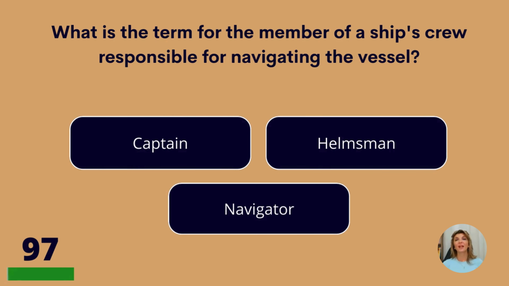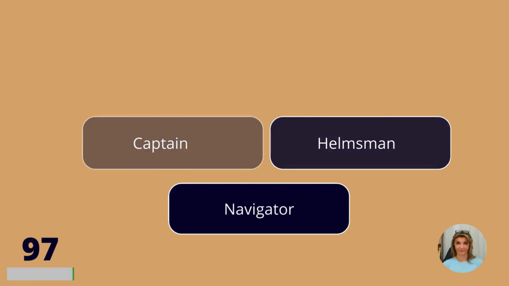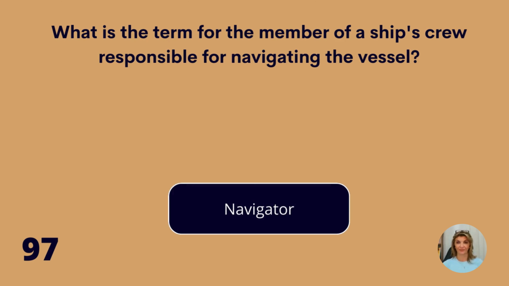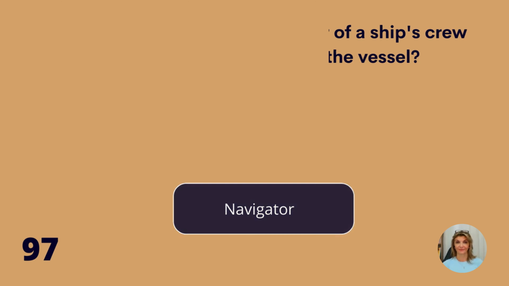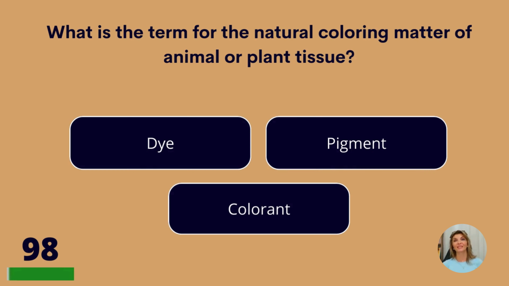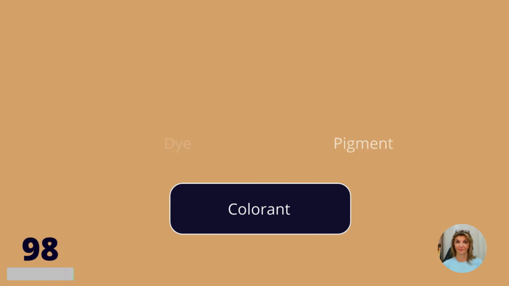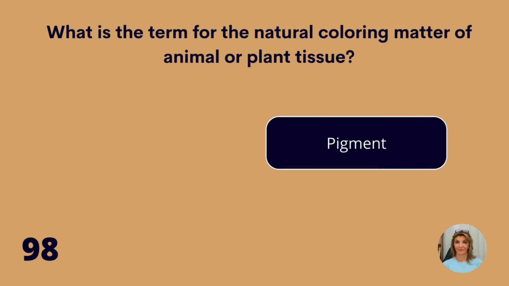What is a term for the member of a ship's crew responsible for navigating the vessel? Captain, helmsman, or navigator? Navigator. What is a term for the natural coloring matter of animal or plant tissue? Dye, pigment, or colorant? Pigment.